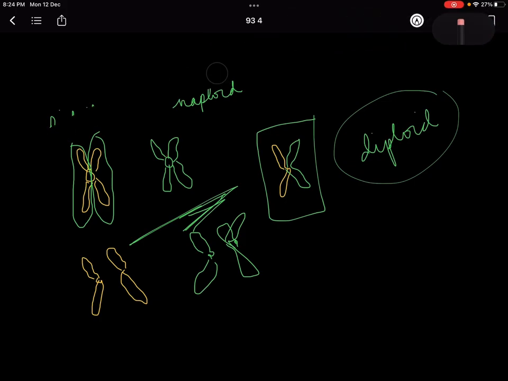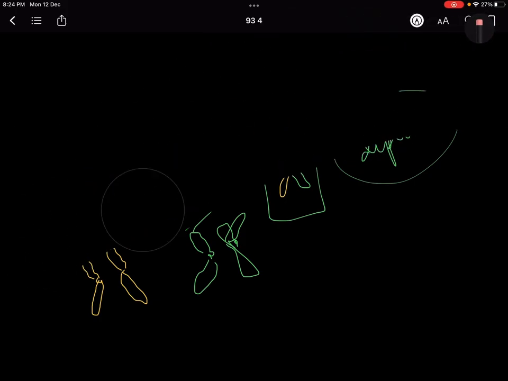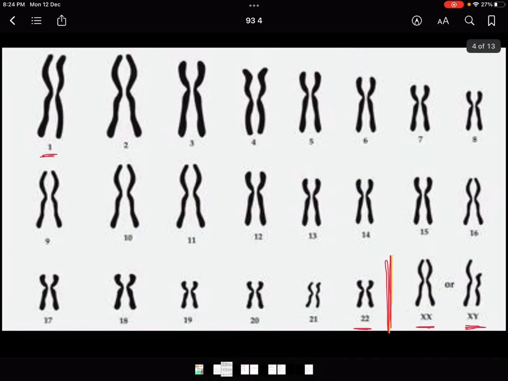Now there are different types of chromosomes. I'll take you back to this picture. You can see not all of them look the same. Some are longer.